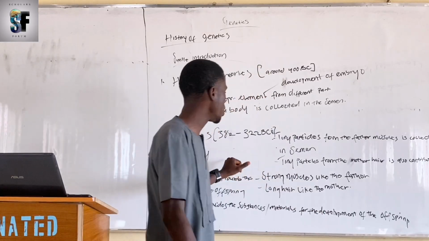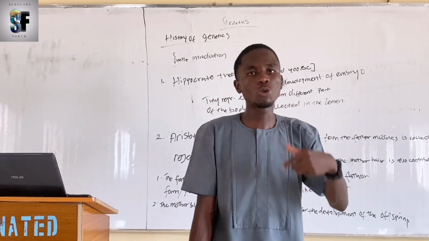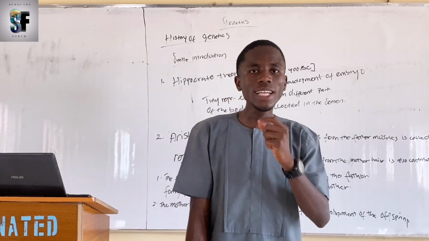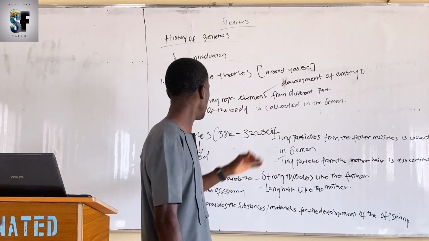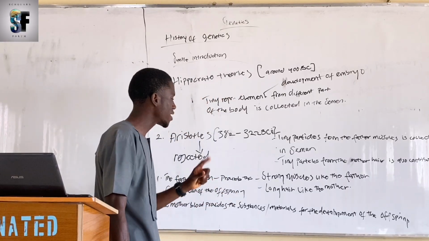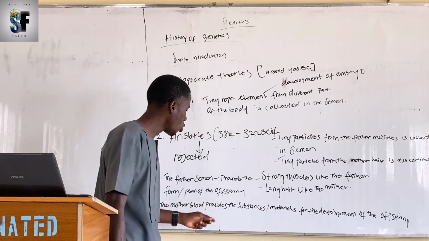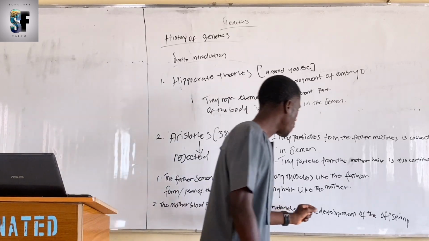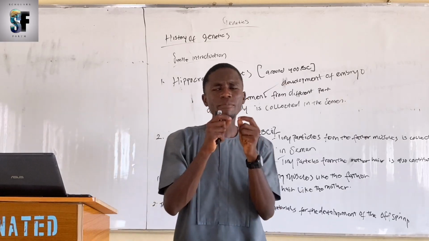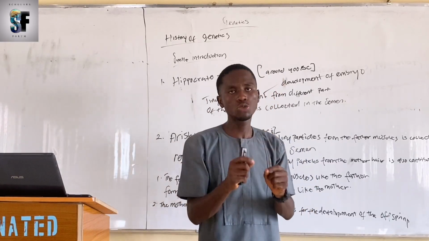But Aristotle rejected it. Are we together? Stating that crippled or mutilated parents do not always produce abnormal offspring. Then he provided his own theory, stating that the father's semen provides the form or plan of the offspring, while the mother's blood provides the substance for the development of the offspring. Are we together? Alright, let me give you a simple illustration to explain Aristotle's theory.